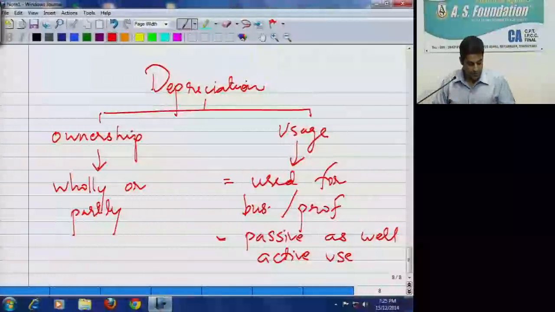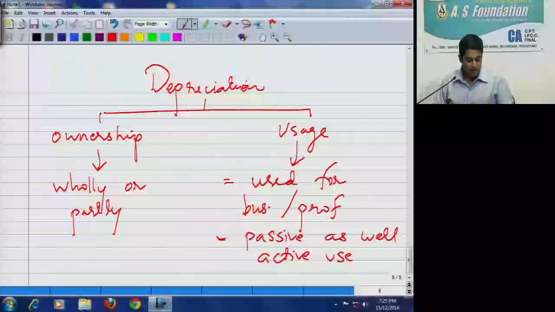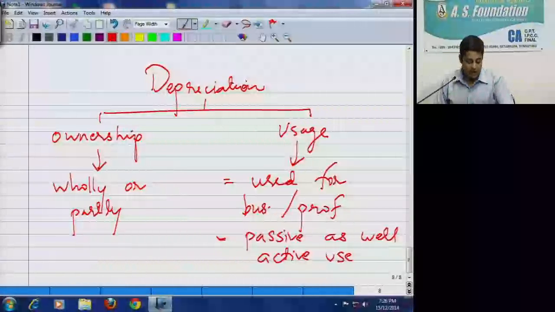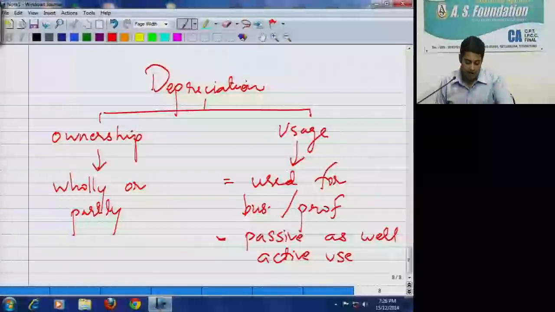If a vehicle is used in contravention of rules provided by the Transport Department, it would not affect the claim of depreciation under the Income Tax Act. So there will be some prosecution or penalty under some other act, but that does not mean that you cannot avail deduction of depreciation on such vehicle.